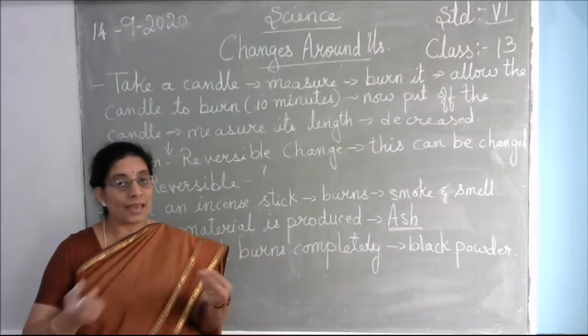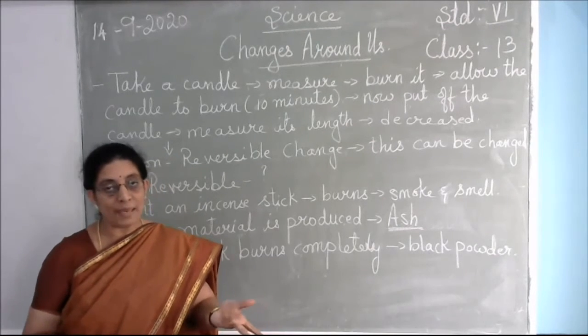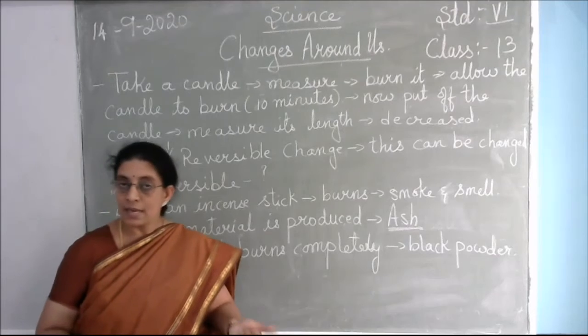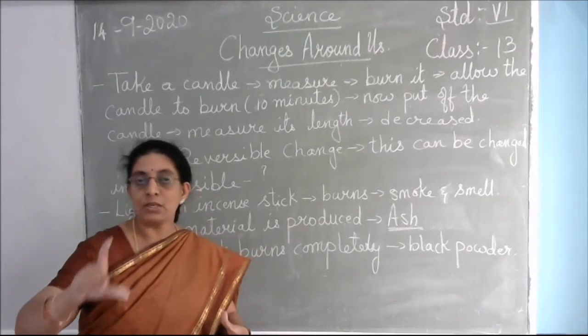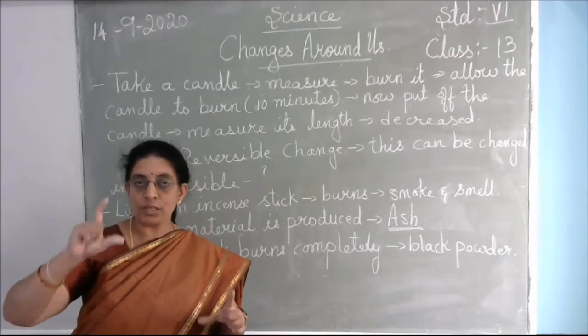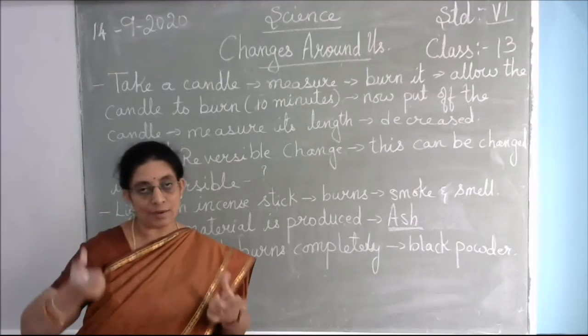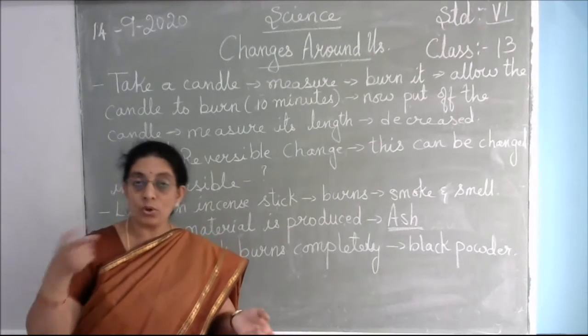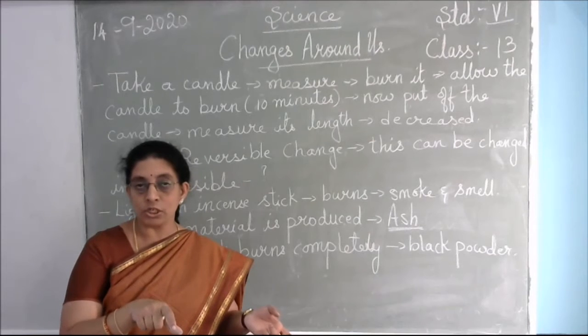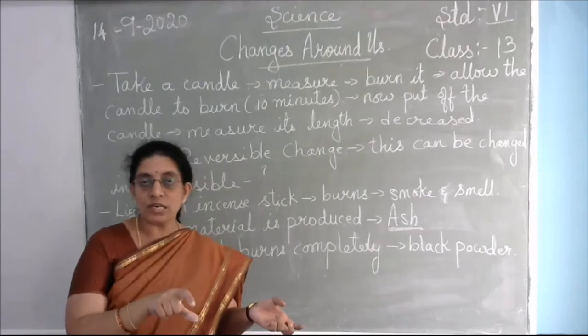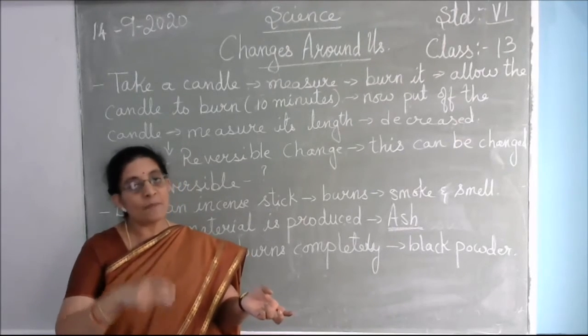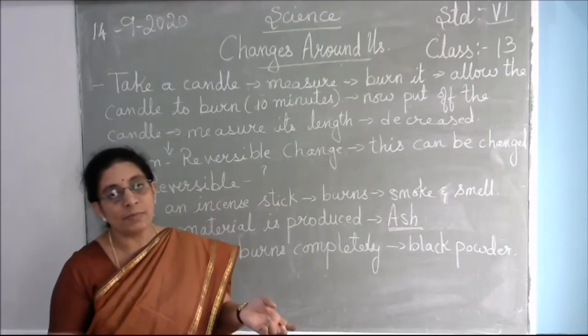So the candle wax will start to melt and it will become a liquid again. So whatever measurement you want, you can pour it into different containers and make the candle back.